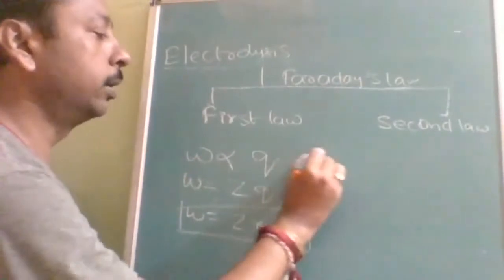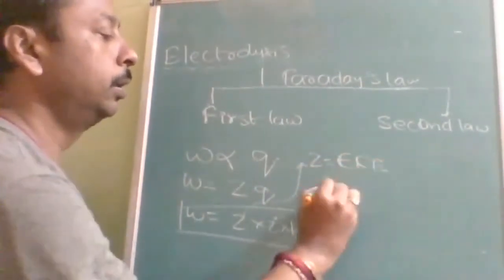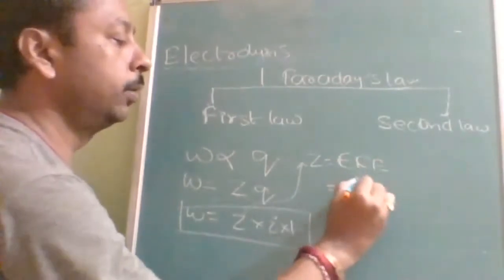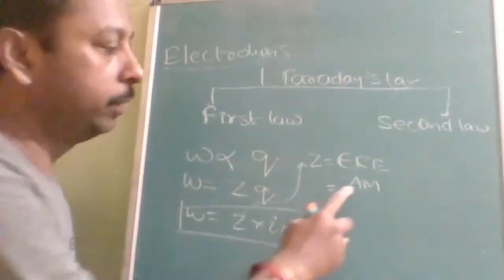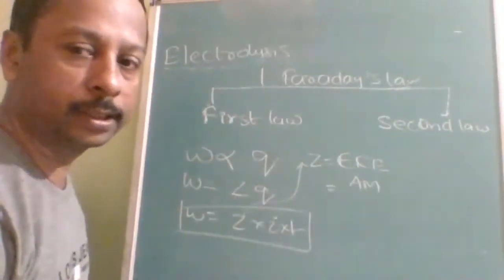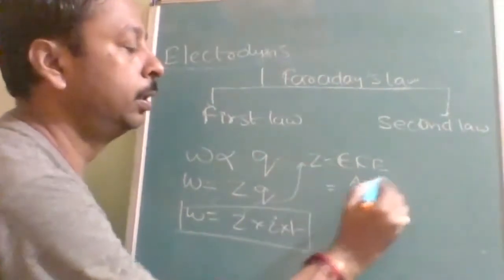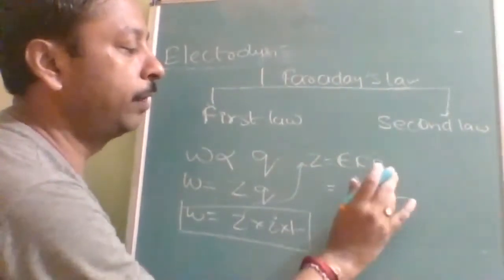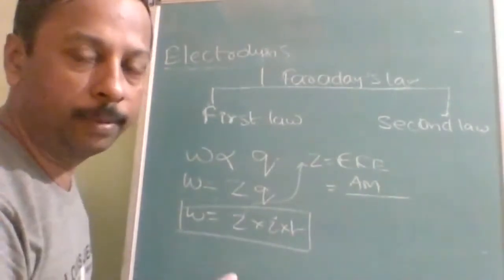Z is called electrochemical equivalent, and its formula will be atomic mass. If you want to find out only zinc mass, you will write the zinc atomic mass. If you want to find out total zinc sulfate, you will use the zinc sulfate molecular mass, divided by the equivalent factor, which will be the same, let it be zinc 2 positive or let it be zinc sulfate.